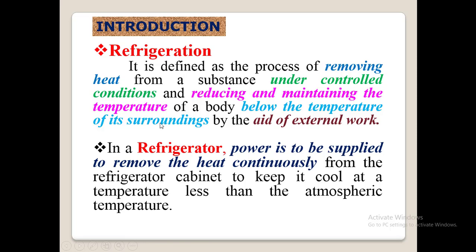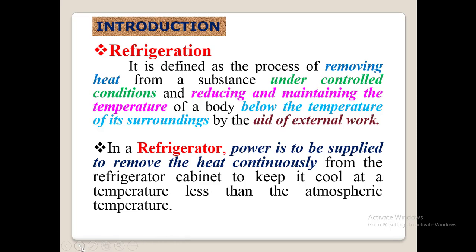So next, you can see that in a refrigerator, power is to be supplied to remove the heat continuously from the refrigerator cabinet to keep it cool at a temperature less than the atmospheric temperature. Here they have mentioned with the aid of external work. So external work is your electrical power actually that has to be supplied to remove the heat continuously from the refrigerator cabin to keep it cool at a temperature less than atmospheric temperature.